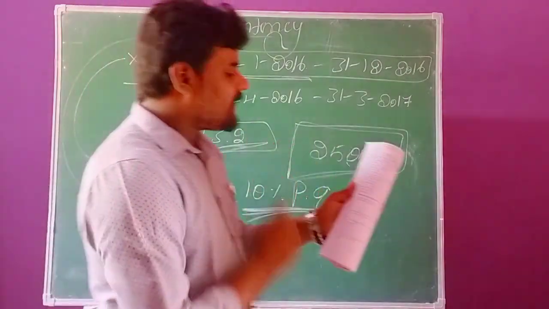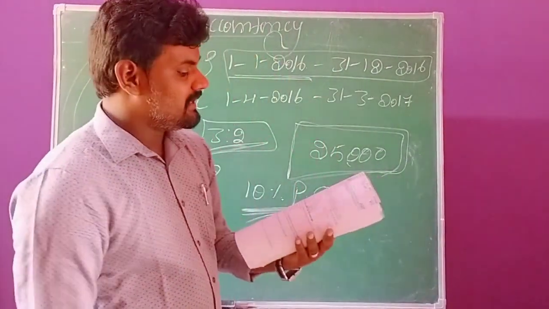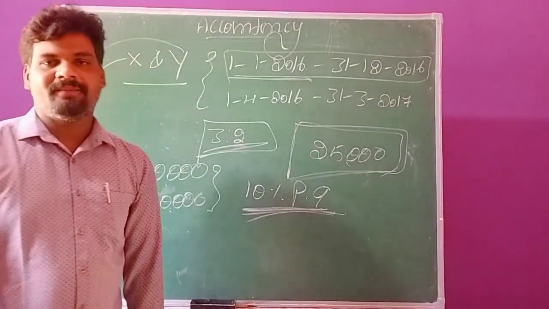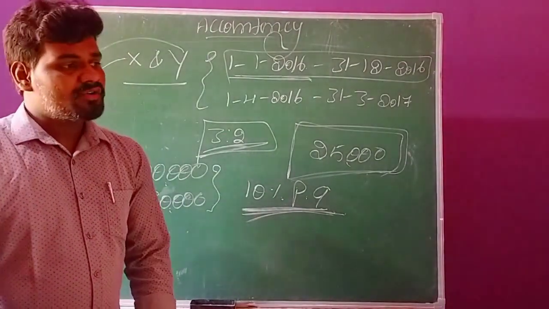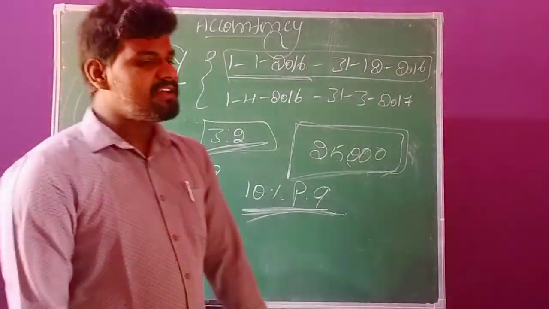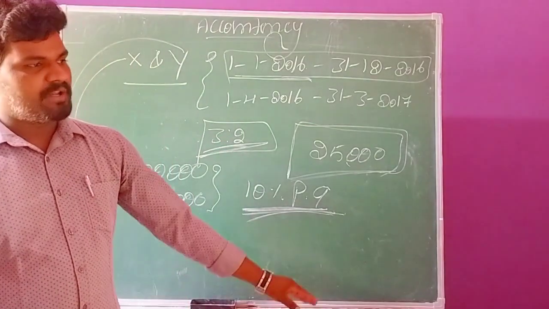Finally, we have to prepare the profit and loss appropriation account for the year ending 31st December 2016. At the end of the assessment year, we need to prepare the appropriation account.